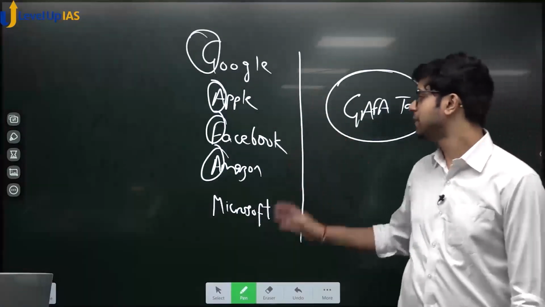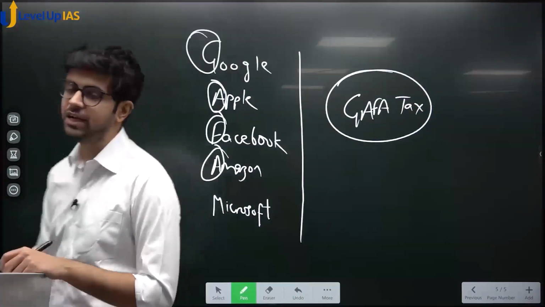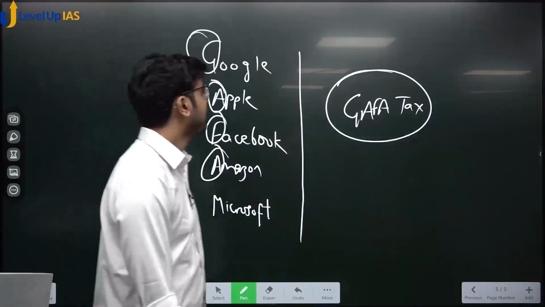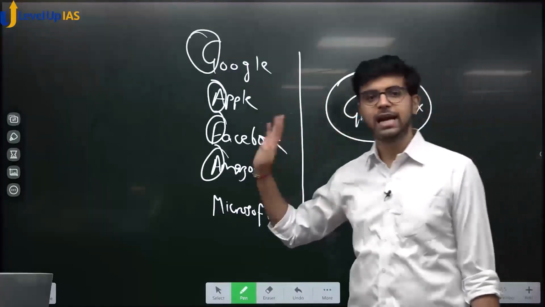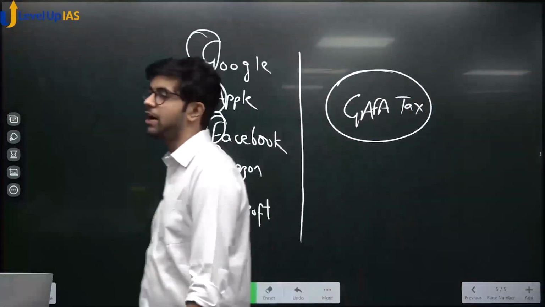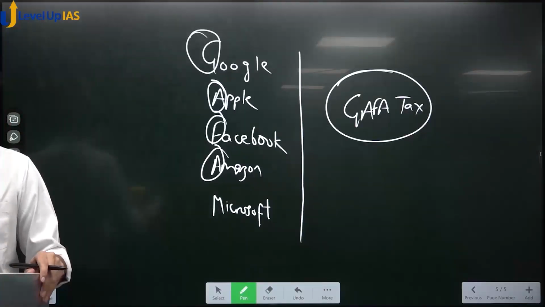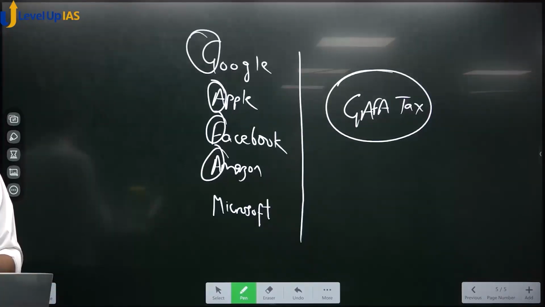Google, Apple, Facebook, Amazon, these are the GAFA tax. So if I ask you what is GAFA tax, it is nothing but tax on e-commerce companies, tax on software companies. Okay? That is the GAFA tax. Understood? Simple, easy to understand. Did you understand base erosion and profit shifting?